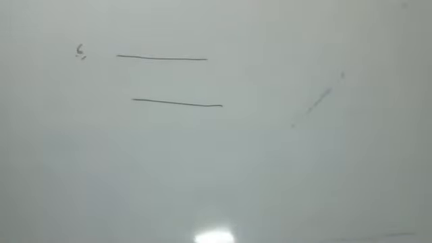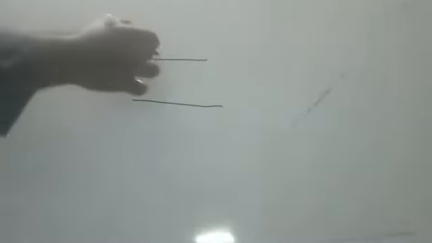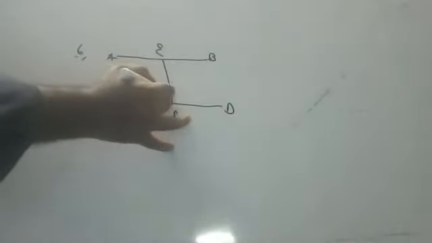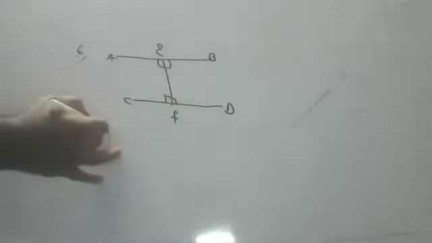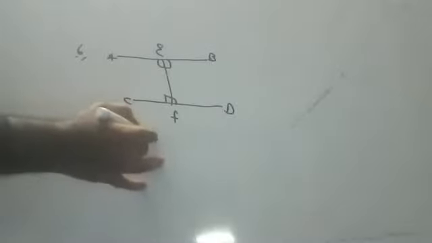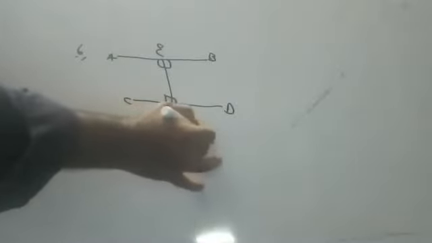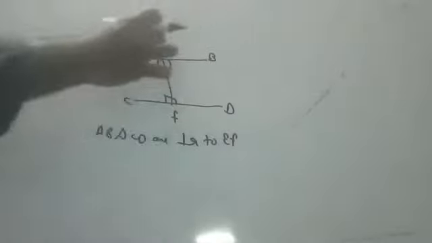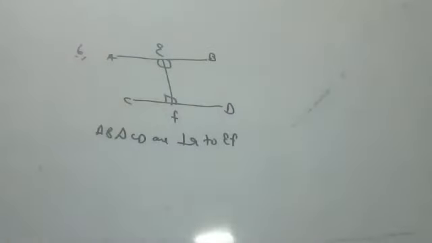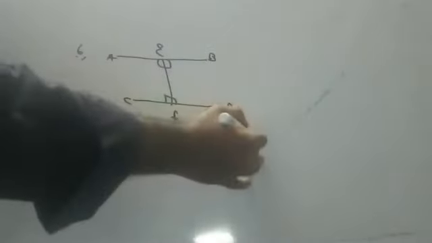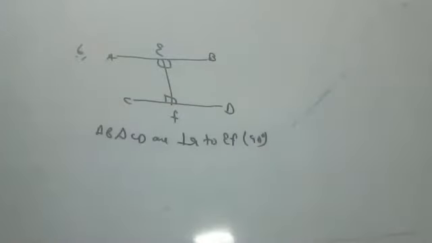Okay, children. Next question. He's saying if two straight lines are perpendicular to the same line, this is AB, this is CD, this is EF. AB and CD are perpendicular to EF. Perpendicular means what, children? 90 degrees. Prove that they are parallel.